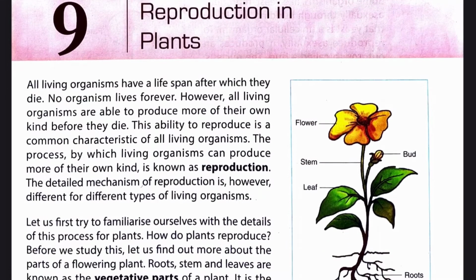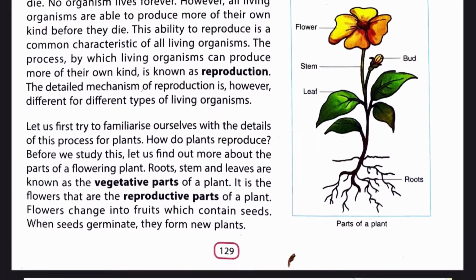The detailed mechanism of reproduction is, however, different for different types of living organisms. Let us first try to familiarize ourselves with the details of this process for plants. How do plants reproduce? Before we study this, let us find out more about the parts of a flowering plant.